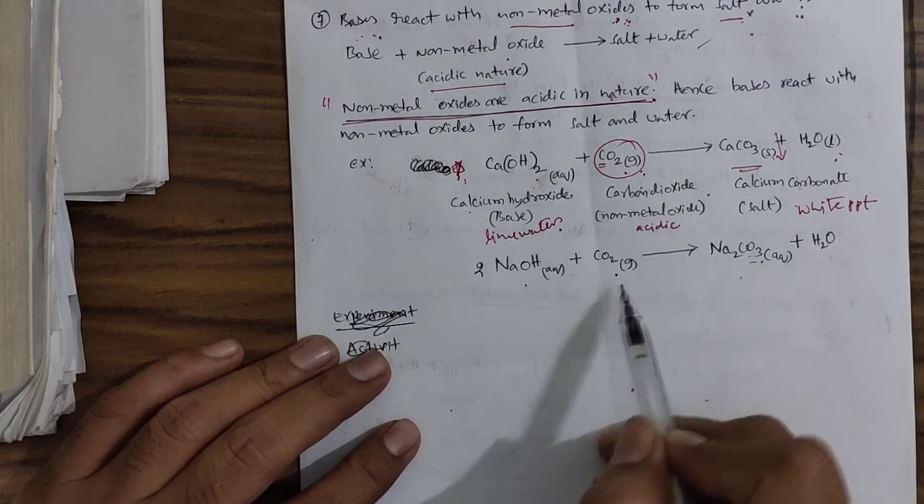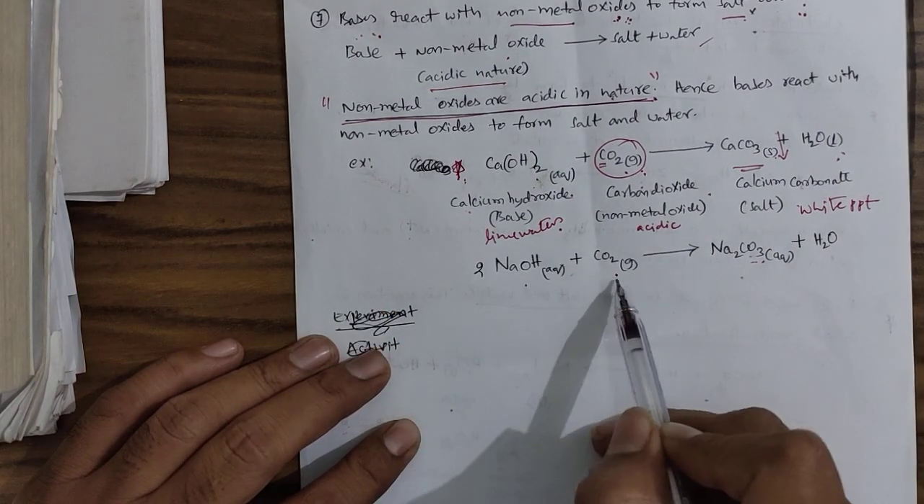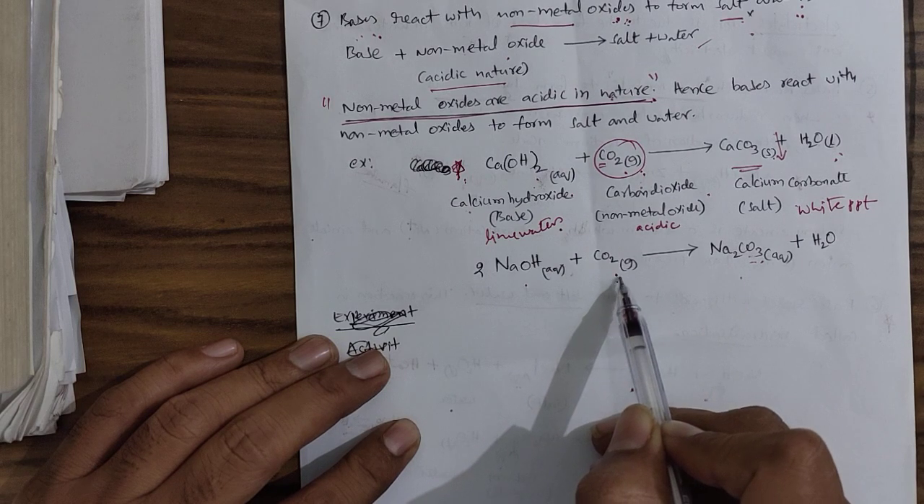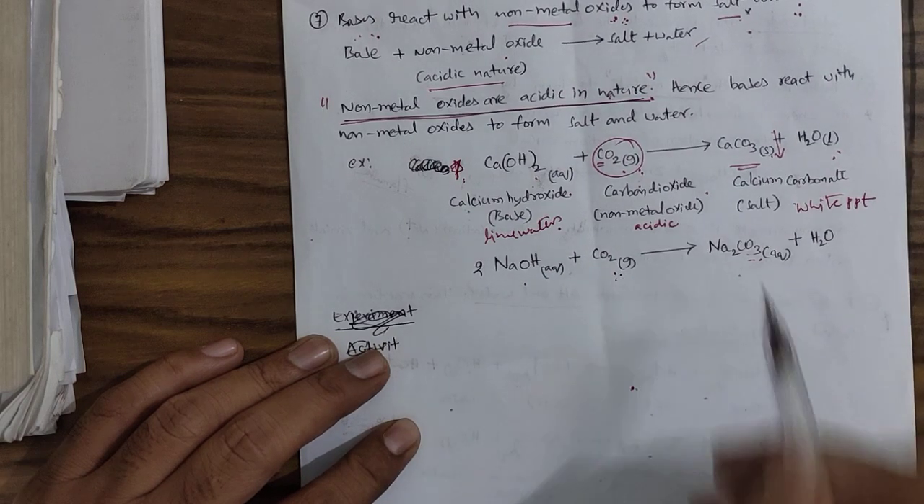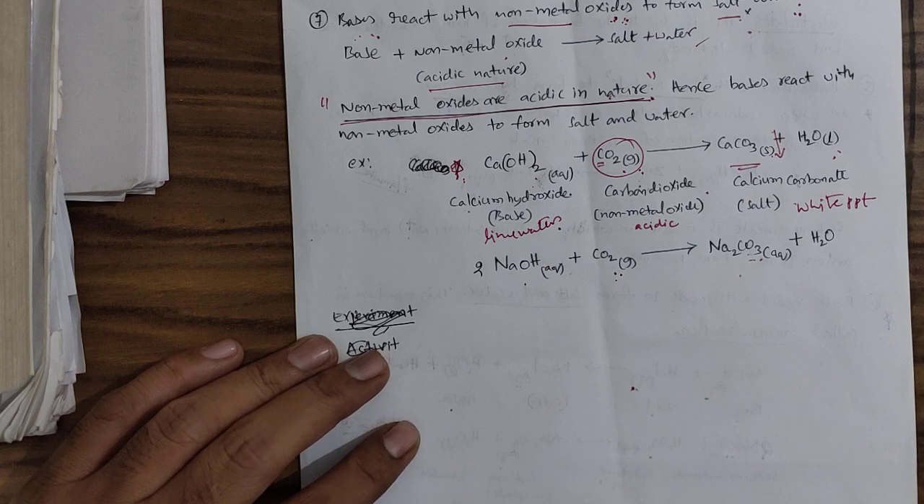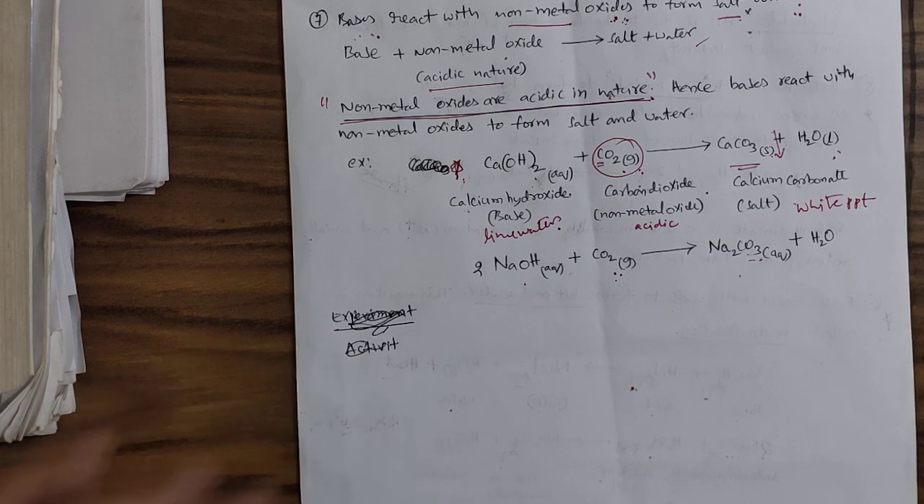And one more example is sodium hydroxide. When sodium hydroxide reacts with carbon dioxide, we are going to get Na2CO3.